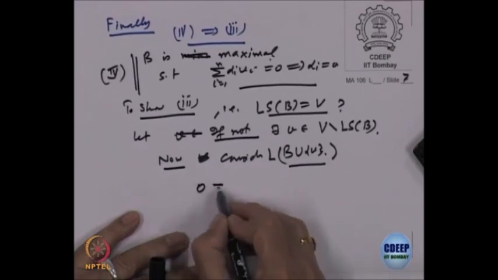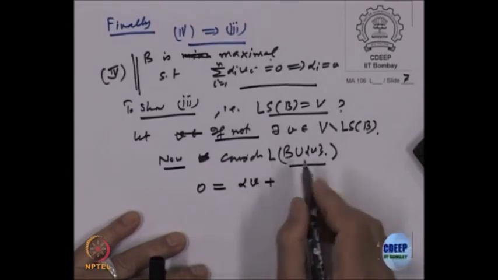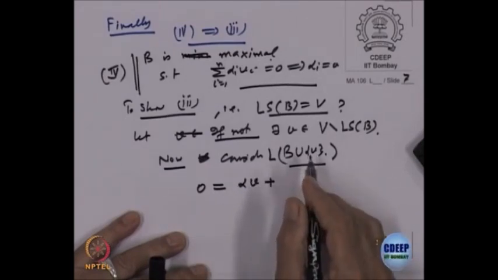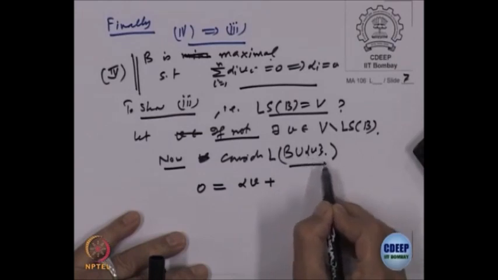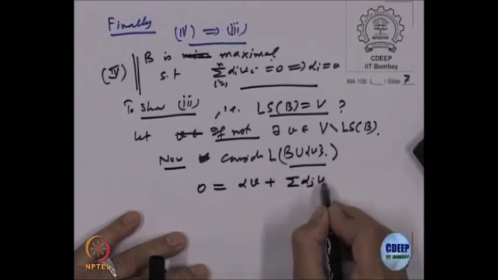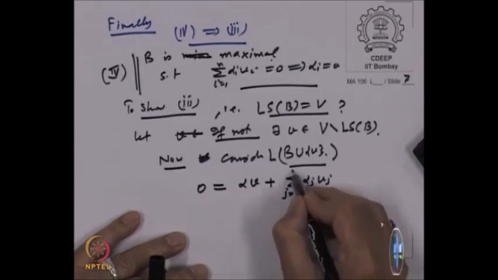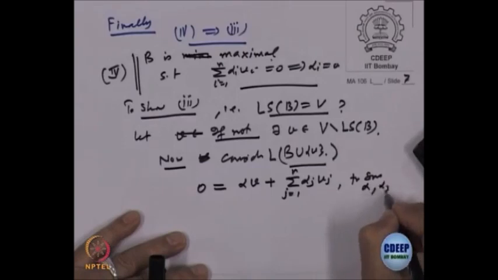That means 0 should be equal to some alpha times V plus, right, 0 belongs to this linear span always. So, 0 should be a linear combination of elements in B and V. So, alpha times V plus sigma alpha j V j, j equal to 1 to n, for some alpha, alpha j. Is that okay?